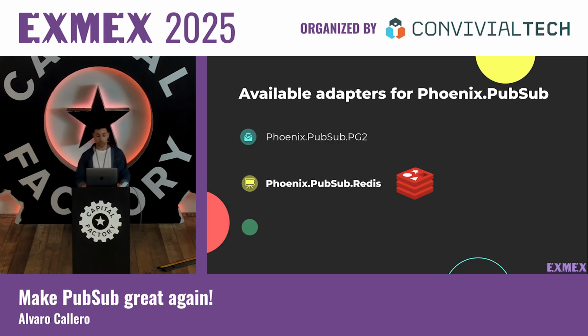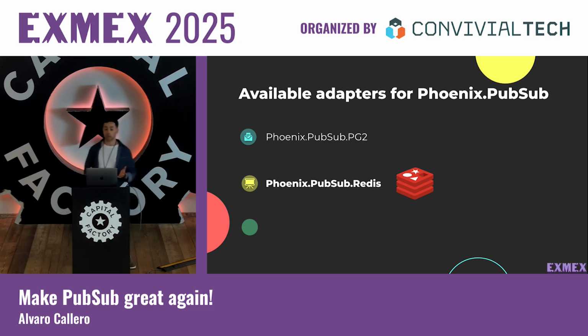The second adapter, Phoenix PubSub Redis. So in order to send the messages with this adapter, we are gonna be using Redis under the hood. In order to use this module, we need to add the Redis dependency in our mix.exs file in the project, and also have a Redis server up and running. Probably one of the main drawbacks of this approach is that Redis acts as a single point of failure.